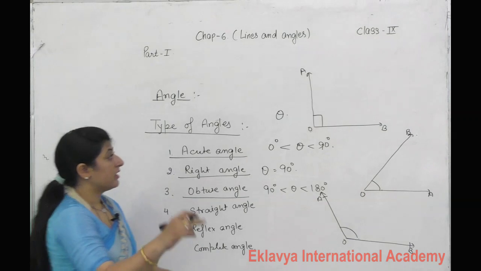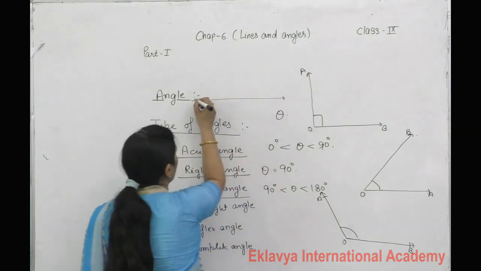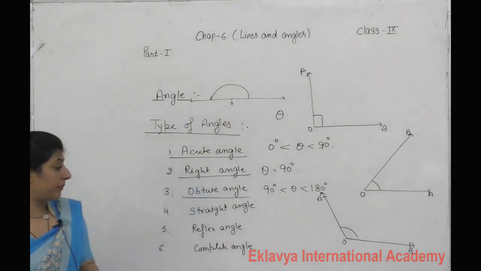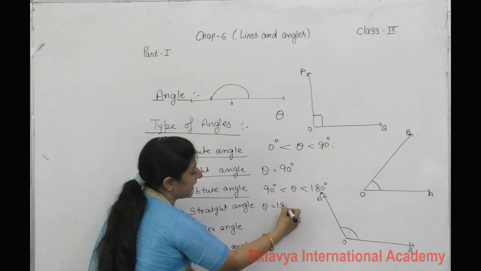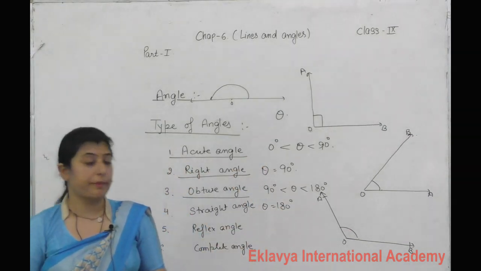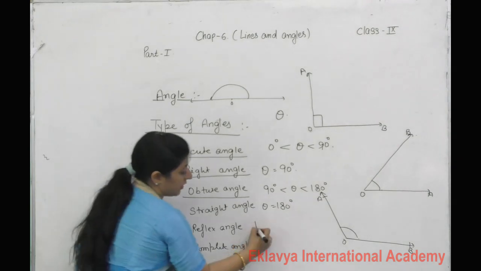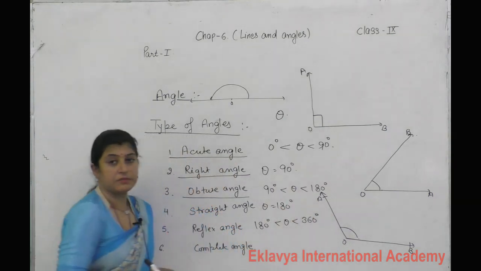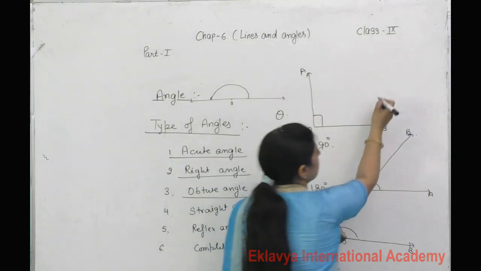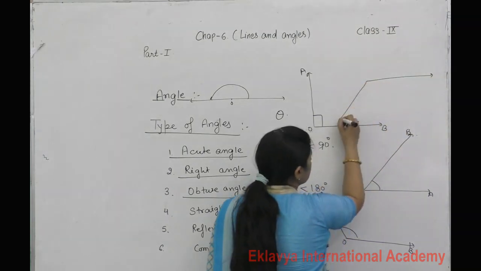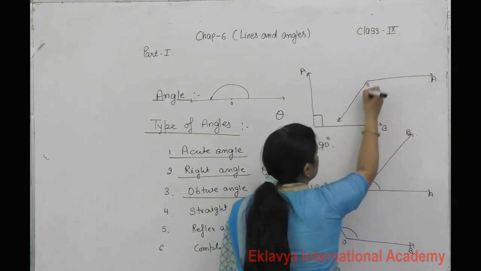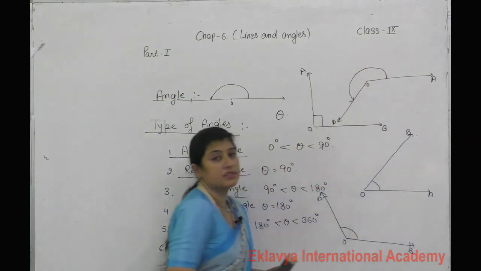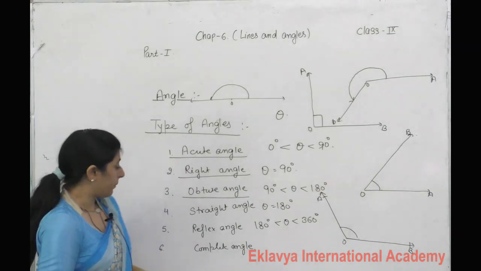Straight angle: angle is equal to 180 degrees. If theta is equal to 180 degrees, then it is called a straight angle. Reflex angle: greater than 180 but less than 360. Now see how to measure: you start to measure from here till here, then this is called a reflex angle.